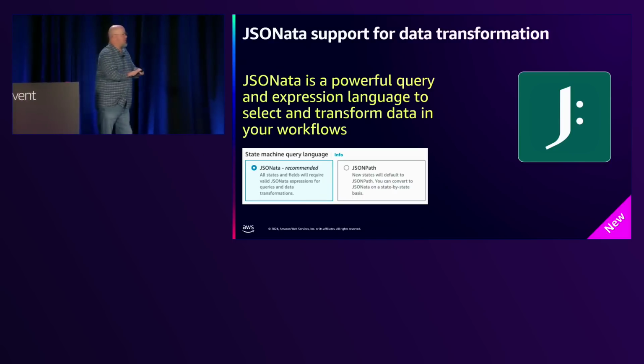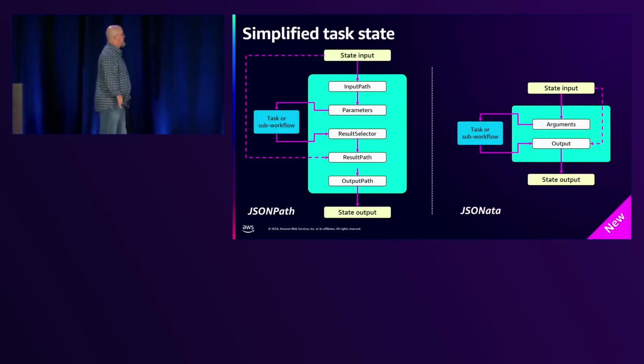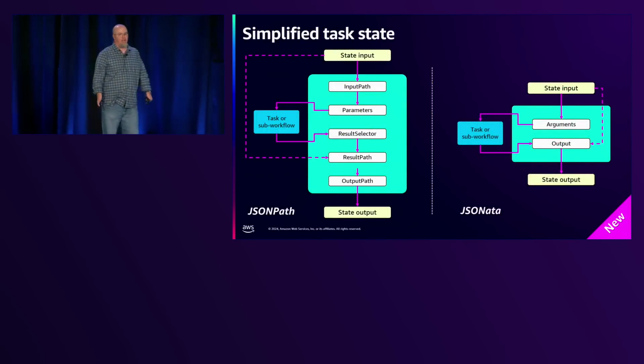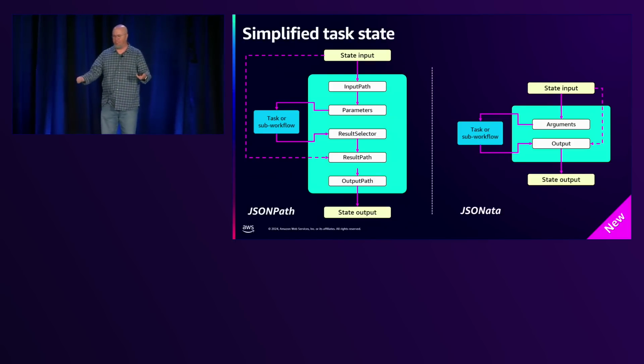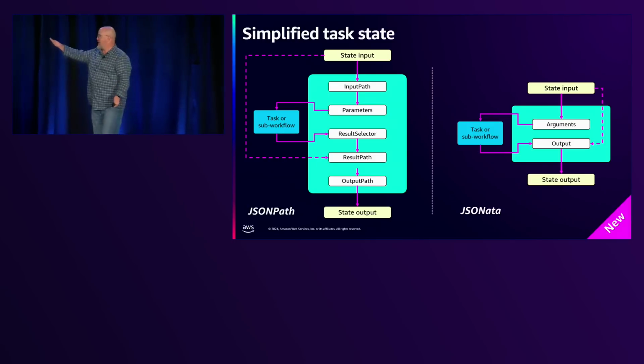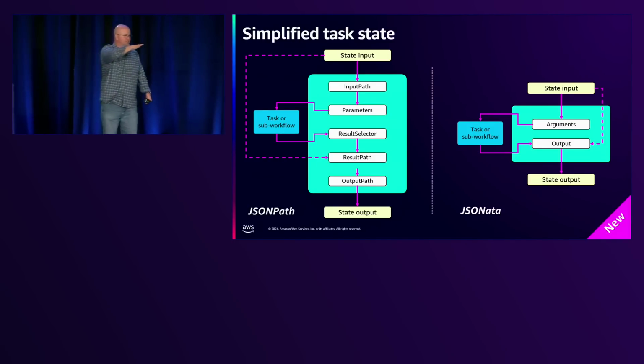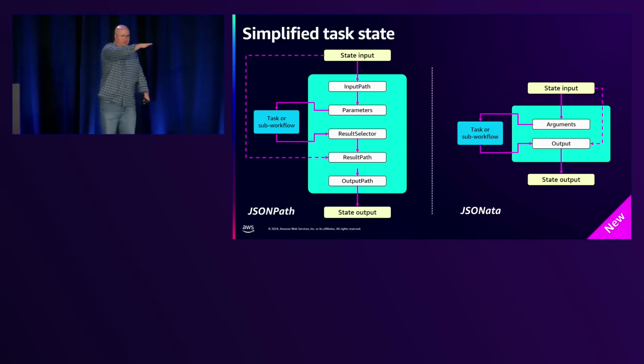So first of all, let's talk about the task state. How many of y'all, raise your hands honestly, absolutely love that there are five different JSON objects you have to deal with? And who really understands them? I think one person. Grant heads a whole team that builds amazing Step Functions stuff, maybe he understands it.